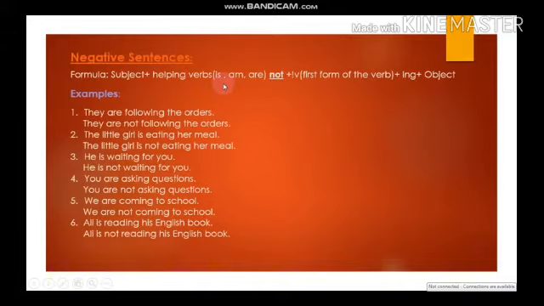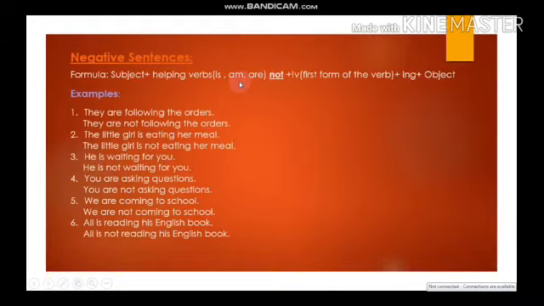Whenever you have a helping verb in a sentence, making negative and interrogative sentences is very easy. Do remember that just by simply putting not after the helping verb, the sentence will become negative. Very easy.